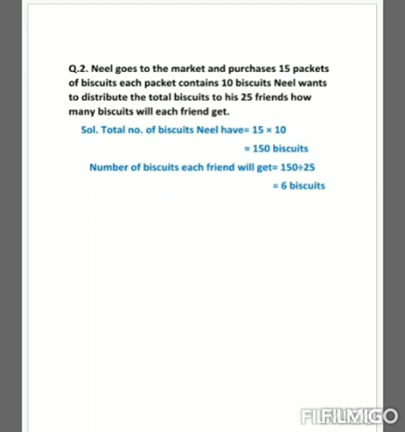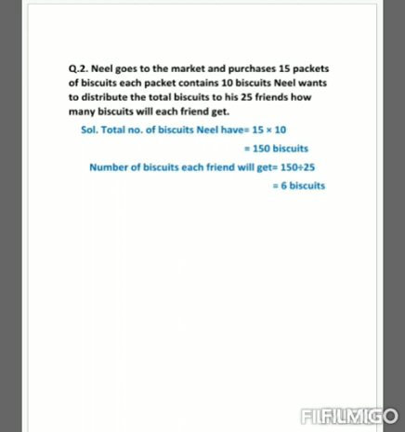So first we will find out the total number of biscuits that Neil is having. So we will multiply the number of packets by the number of biscuits in each. That is equal to 15 multiplied by 10 equals 150 biscuits. So the total number of biscuits that Neil is having is 150 biscuits.